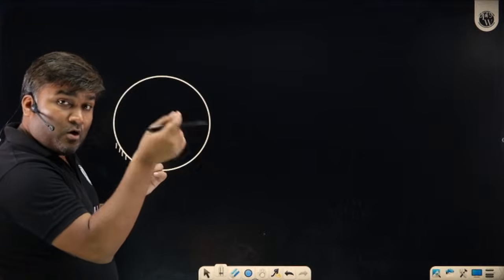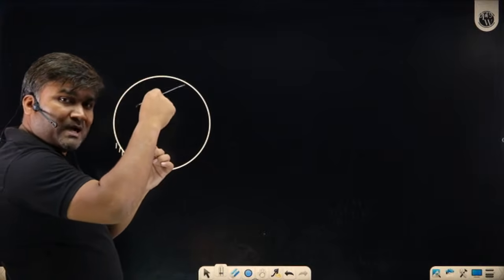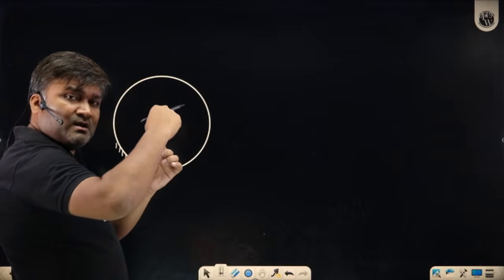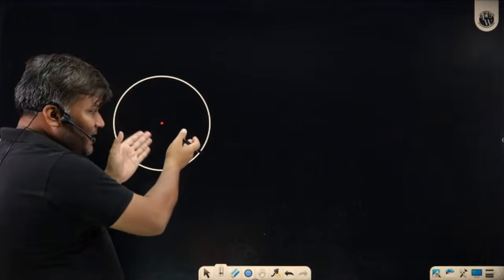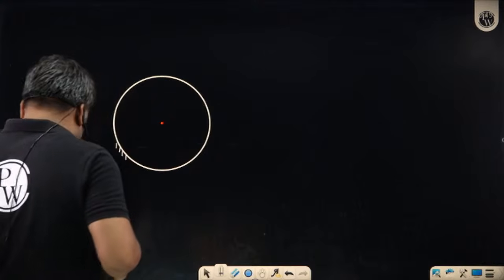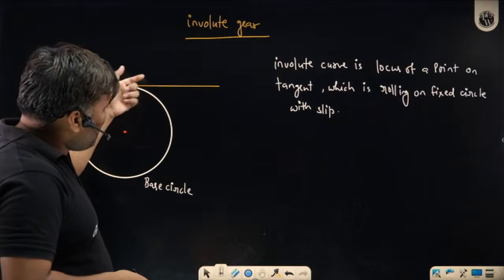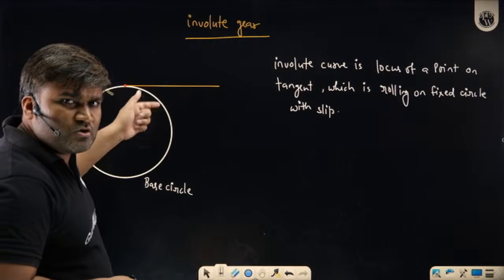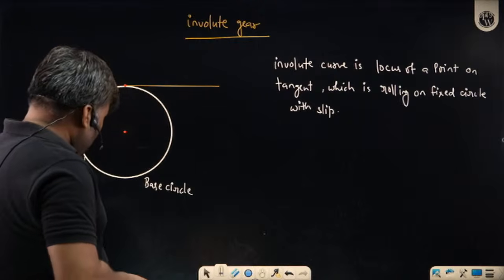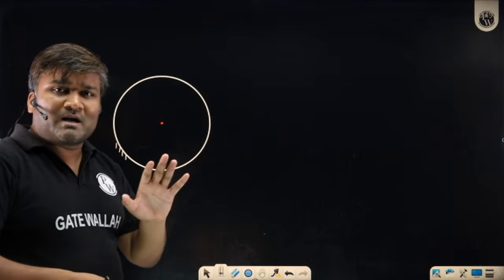So if on that thread you have attached a pen, any point will draw an involute curve again for this base circle. By definition it is defined as any tangent, take a point on any tangent which is doing pure rolling motion on a fixed circle, and the same thing I can easily draw like that.